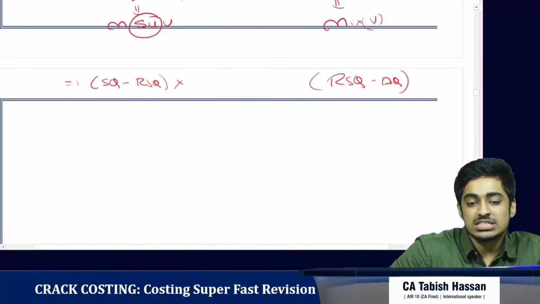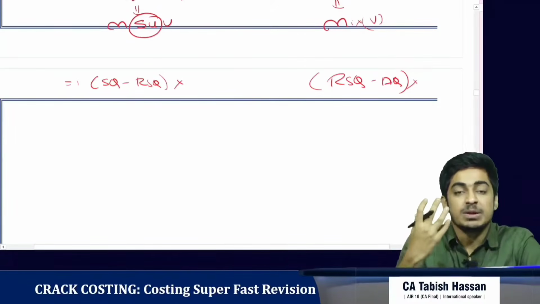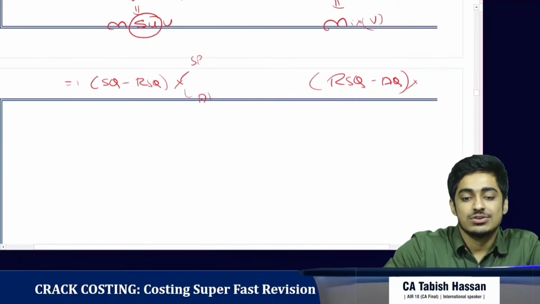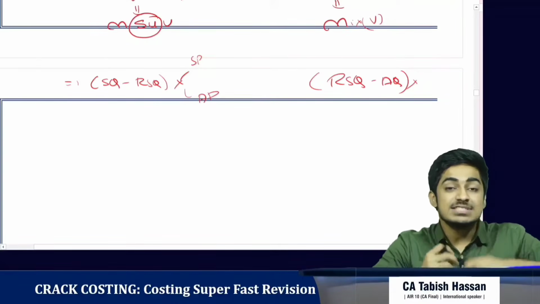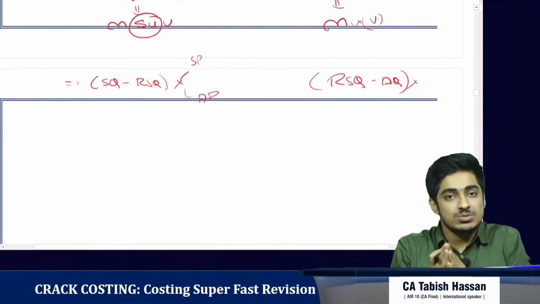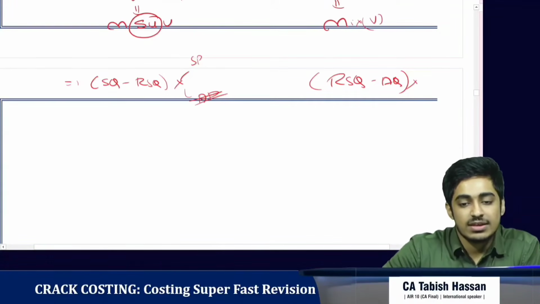And what is it multiplied with? To get the value, the quantity should be multiplied by price, right? So which price? Standard price or actual price? We've already discussed the difference in price is covered in the material price variance. It is the responsibility of the purchase manager. So later on it will not come. So everywhere we are multiplying it with standard price.